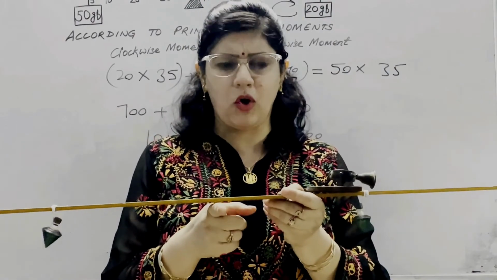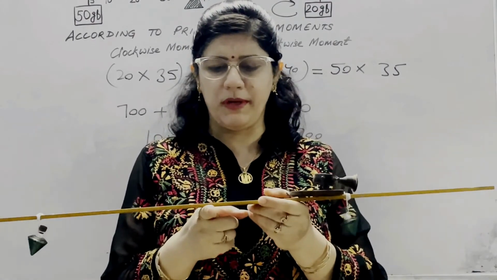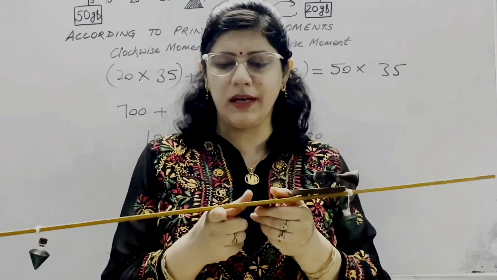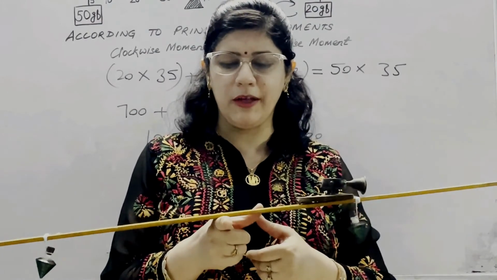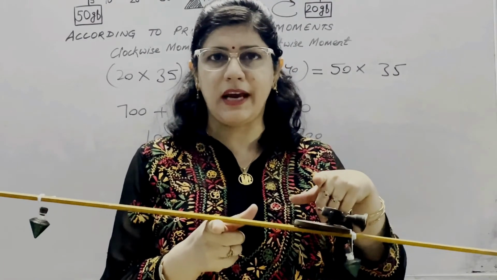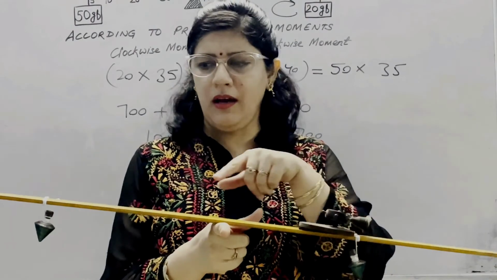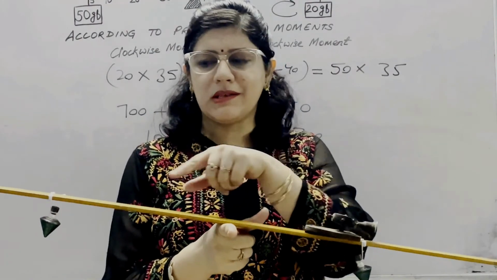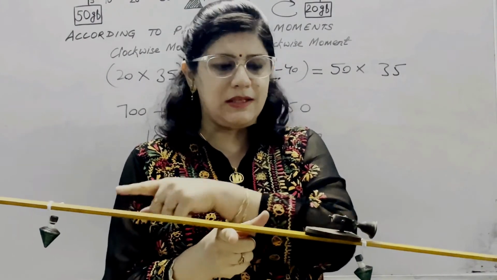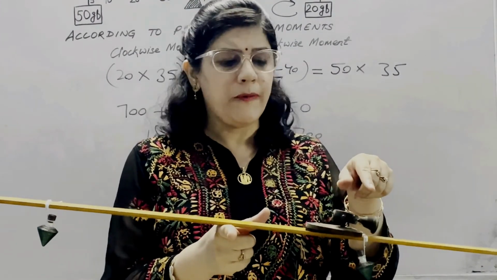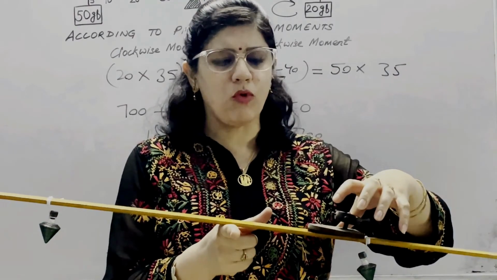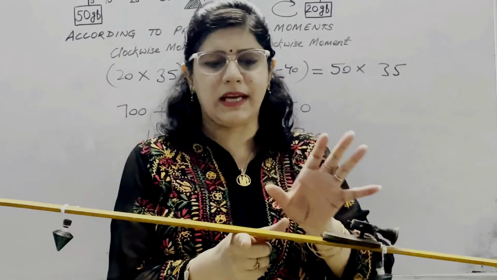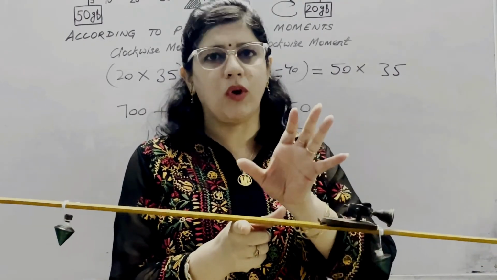It means it will give a clockwise motion to this uniform meter scale, but I can balance it by reducing its distance. If I reduce the distance on the left hand side, even then I can balance the scale, because for the anti-clockwise moment the distance is greater because the weight is less. On the clockwise side the weight is more, but we reduce the distance so that the product remains the same on both sides and the scale is in the equilibrium position.